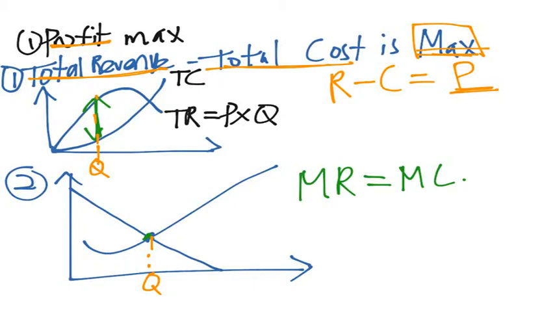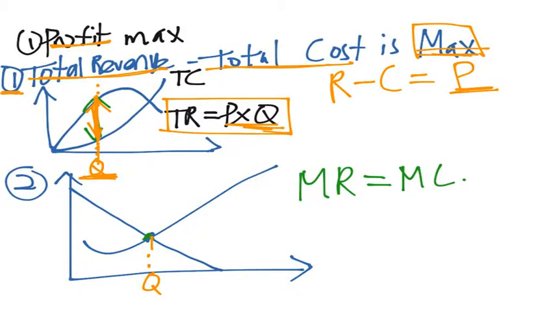Okay, so this is the most common way to know that firms are maximizing their profit: when total revenue minus total cost is at its maximum. Okay, and a side note is total revenue is actually price times the quantity sold. So how you interpret the graph is, when the gap between total revenue and total cost is maximum, the firm will produce at the quantity at that line.